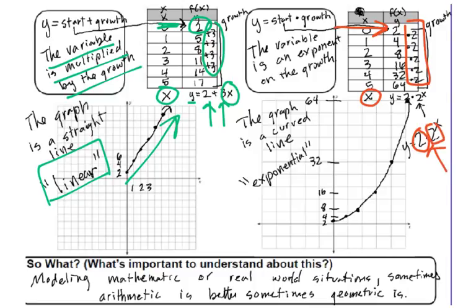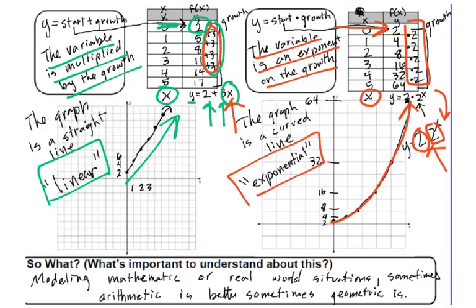So if we're making an equation for x, we go our starting point, 2, times what our growth is, 2, and then remember, repeated multiplication, when we do it over and over and over, we can shortcut write it with a power. So that x is in a power, whereas this one was multiplied because that's the shortcut way of repeated addition. So we got to remember, for geometric, the variable is an exponent on the growth, whereas arithmetic, you're multiplying the variable. So when you graph it, you make this curved graph, which we often call exponential.